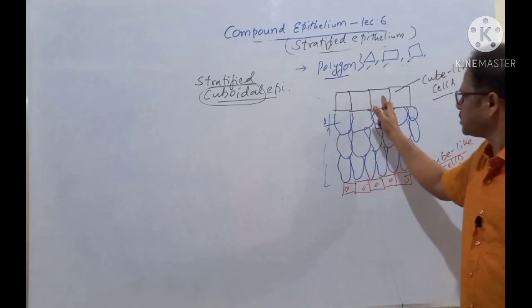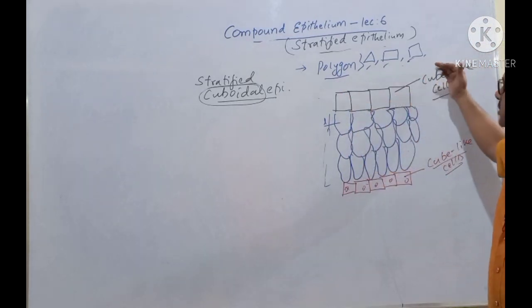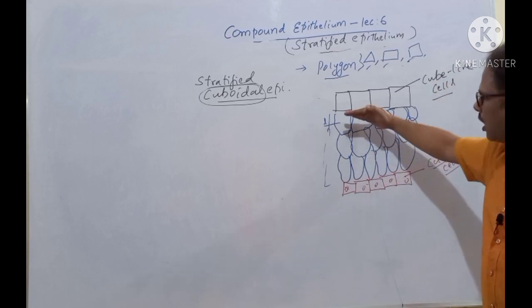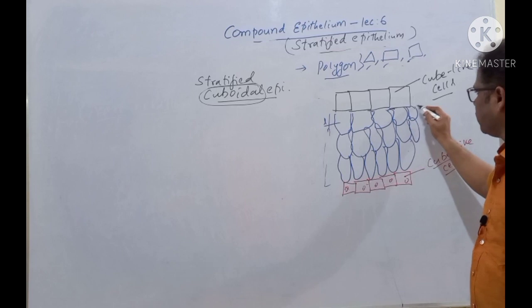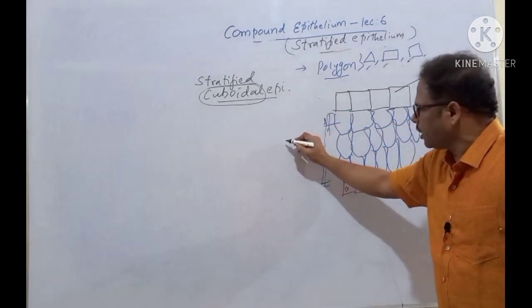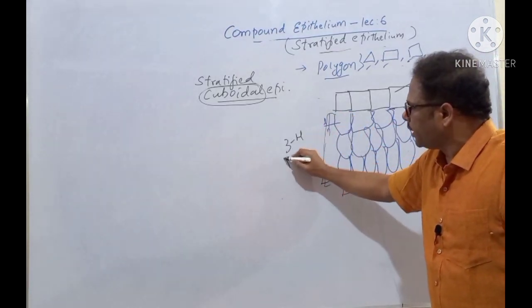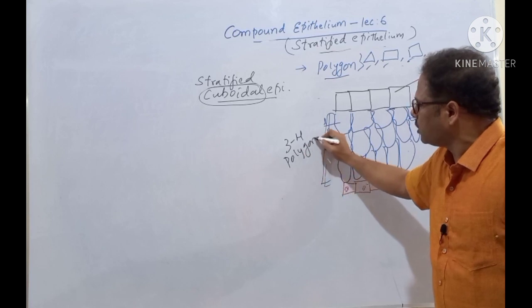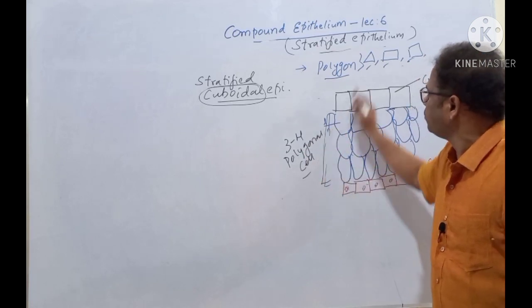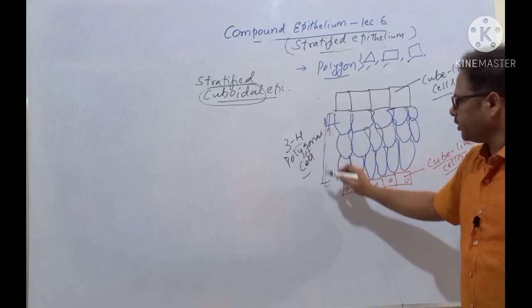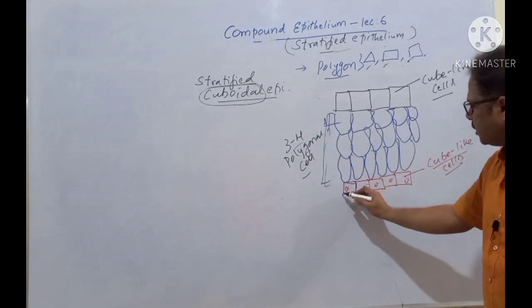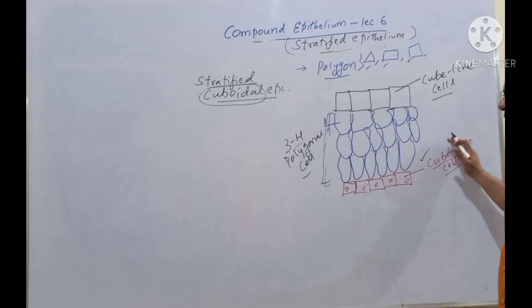See here, the uppermost layer consists of cuboidal cells or cube-like cells, and in the middle, as usual, the same polygonal cells are there. How many layers of polygonal cells are there? Here also 3 to 4 layers of polygonal cells. Polygon means this one I told you, isn't it? So the middle has 3 to 4 layers of polygonal cells, and in the basal part, same thing, cube-like cells are there.